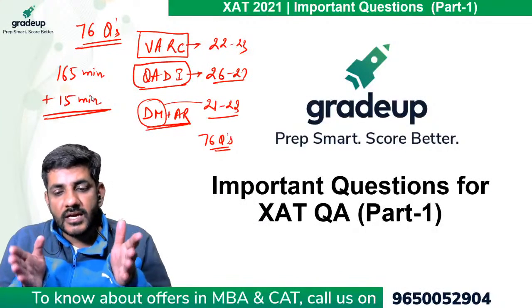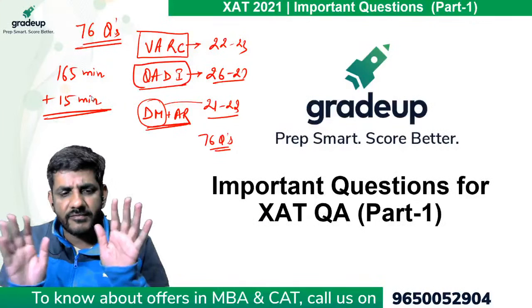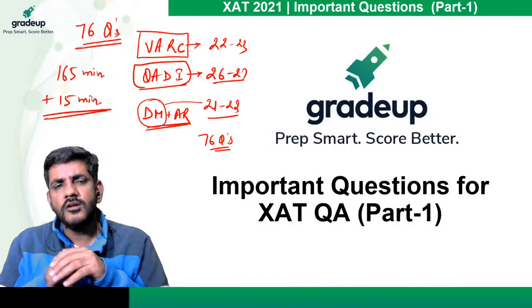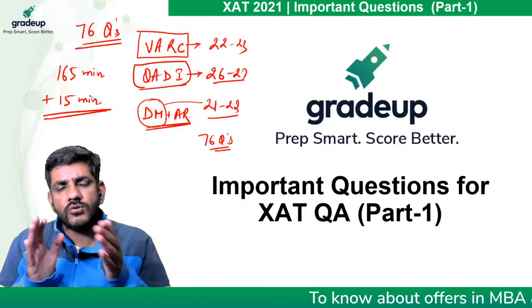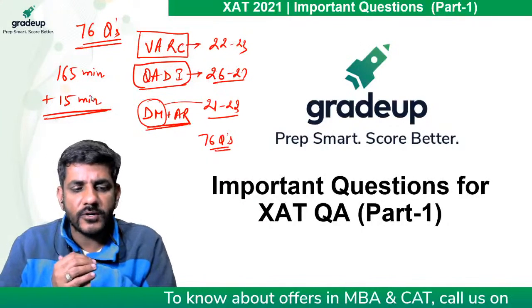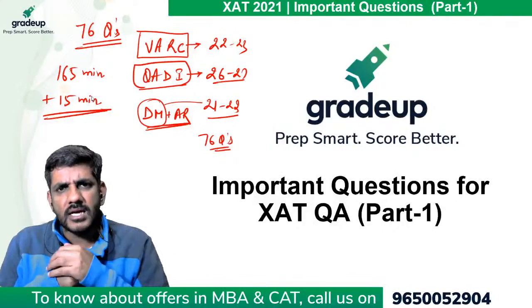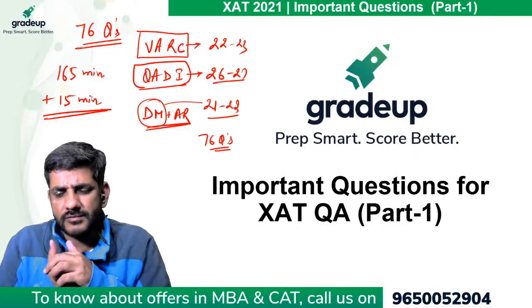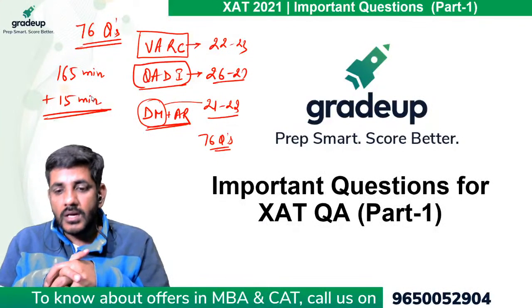So GK का जो score होता है, that is considered by some of the colleges. So XLRI definitely considers it. ठीक है. तो वो आपके स्कोर कार्ड में बेसिकली, they don't consider it while calculating your overall percentile and all. वो अलग से स्कोर लिखा हुआ होगा. That will be considered by them if they want to. If they don't want to, they will not consider it. ठीक है. हाँ, I will come to that.